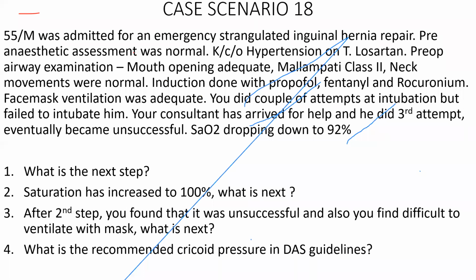In case the patient is obese and you're not able to find the landmarks, what do you do? Sir, ultrasound guided. Ultrasound is very difficult. Make a long vertical incision of 8 to 10 centimeters, then dissect bluntly and do the same cricothyroidotomy procedure. Good. What is the recommended cricoid pressure in the DAS guideline? 30 newtons for paralyzed patients and 10 newtons for awake patients. Okay, this is it for this station.